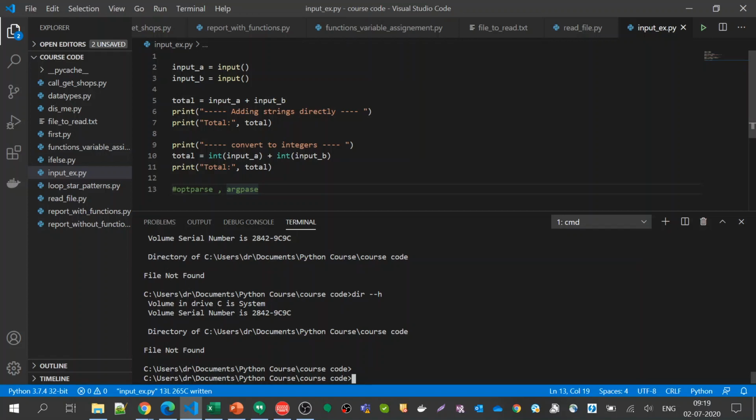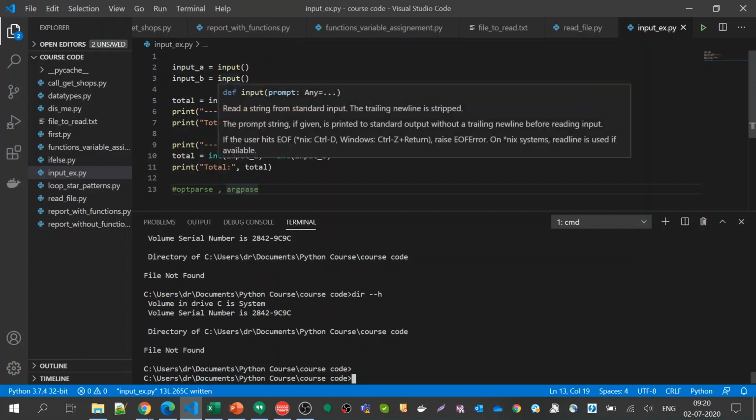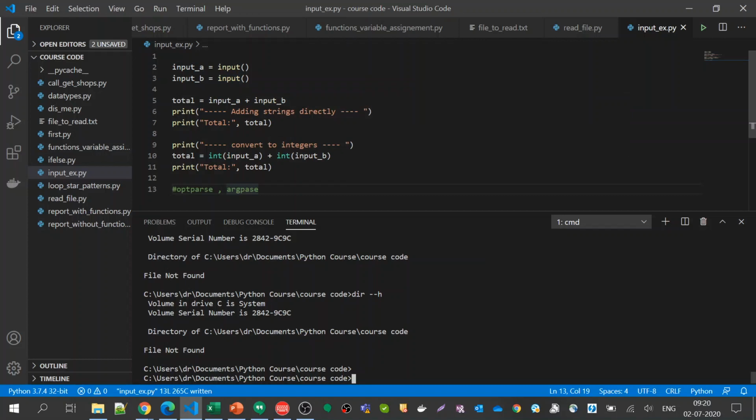This example is just if you want to do something very crude or very minimal, you can just use input. Just keep in mind that they are actually strings, and strings need to be converted into whatever type that you want. Okay, so any questions? Did I answer that?